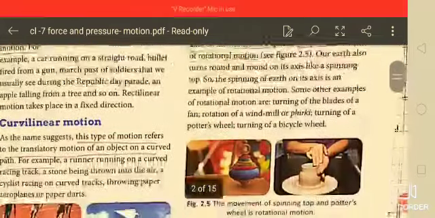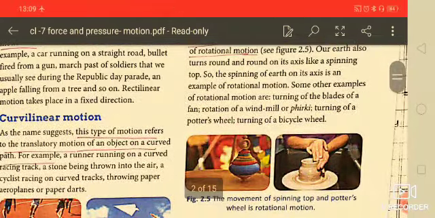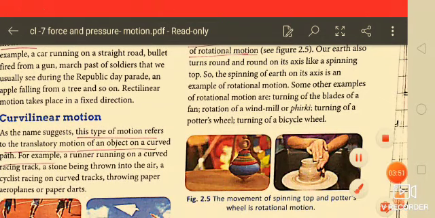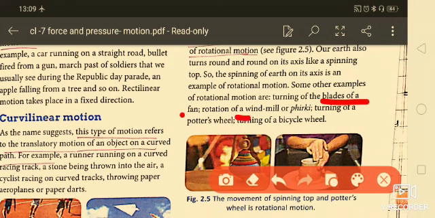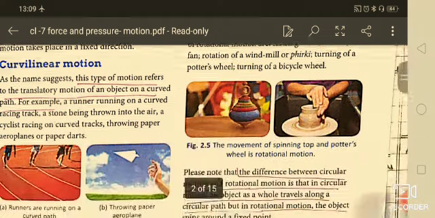Some other examples of rotational motion are the turning of the blades of a fan, rotation of a windmill or firki, turning of a potter's wheel, and turning of a bicycle's wheel. These are examples of rotational motion.